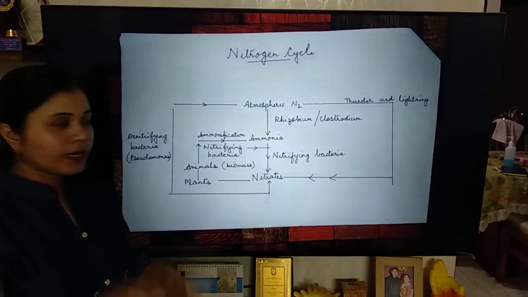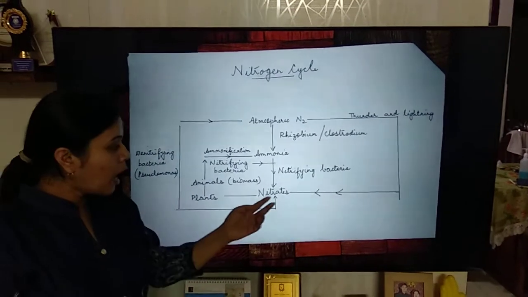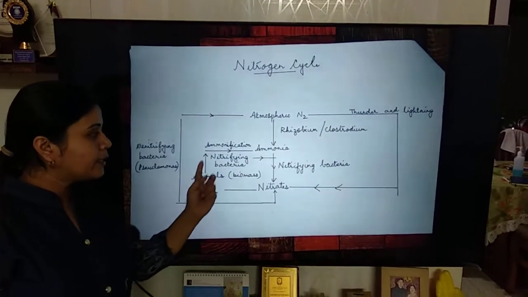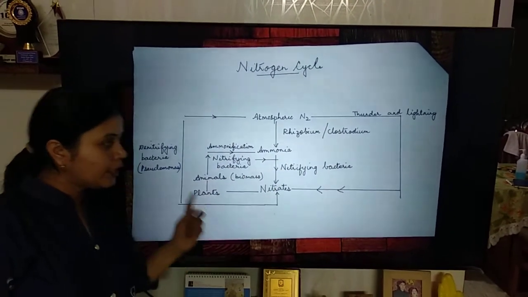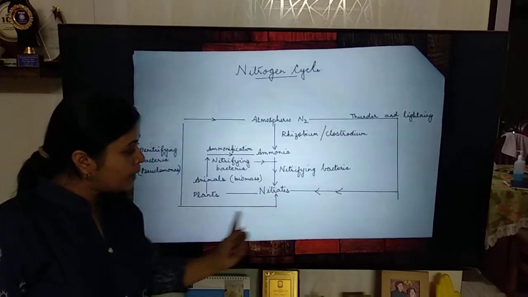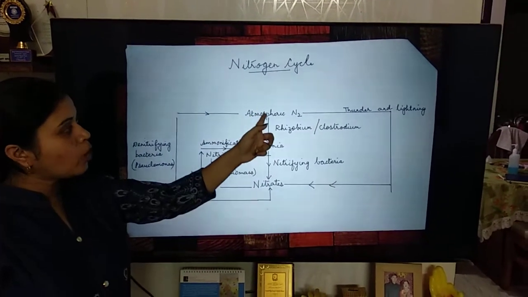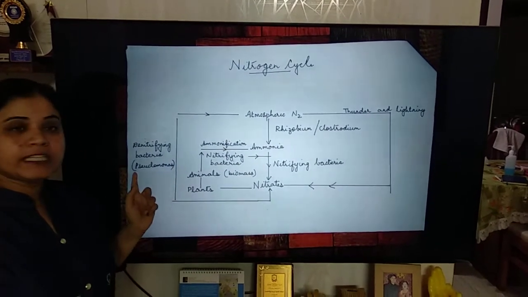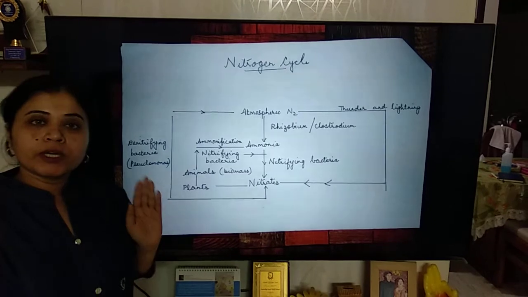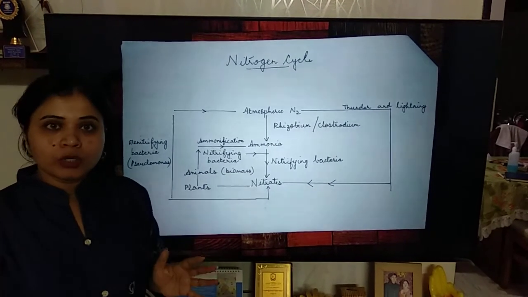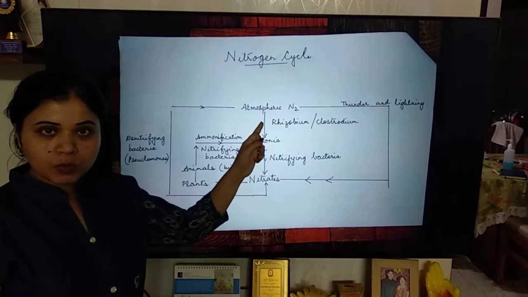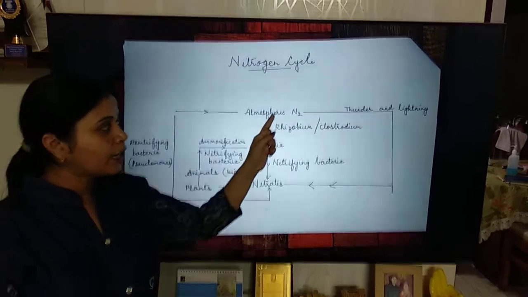These nitrates again enter into the cycle now. After entering into the cycle, either they can again go to the plants, then to the animals, and this cycle can continue as it is, or these nitrates will be directly converted into atmospheric nitrogen by denitrifying bacteria like Pseudomonas, Clostridium, etc. So Clostridium has a tendency to convert the nitrates directly into atmospheric nitrogen, and also to convert atmospheric nitrogen into ammonia.